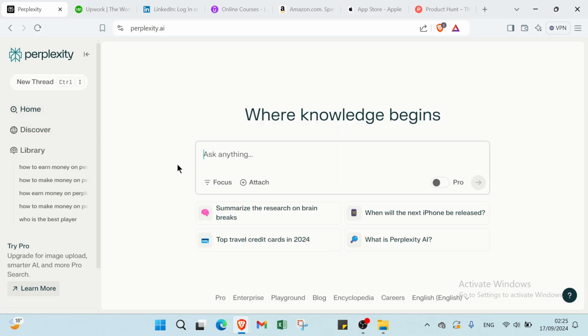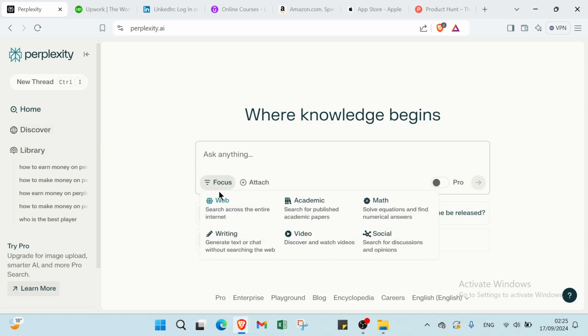So let's come back to the home. You have various options here, like focus. We have web search across the internet, writing, internet text or chat without searching the web. Academic, we have search for published academic papers. Video, we have discover and watch videos. We have math here, solve equations and find numerical answers. Then we have social here, search for discussions and opinions.